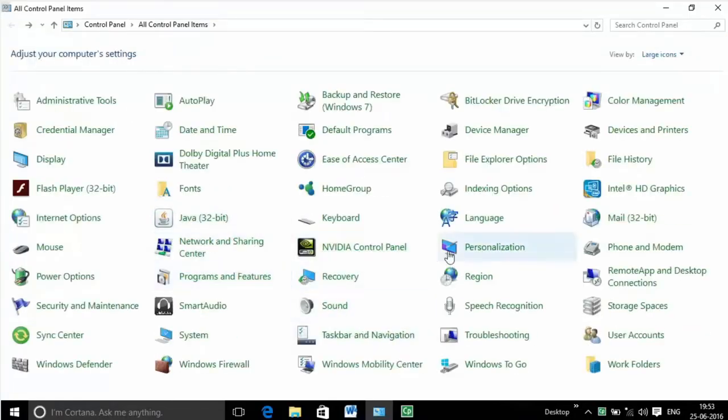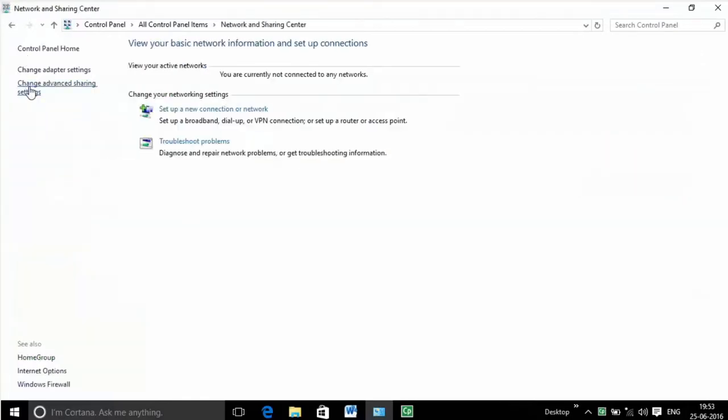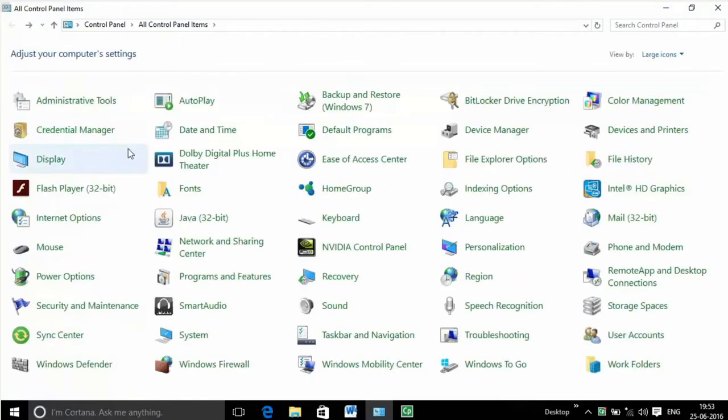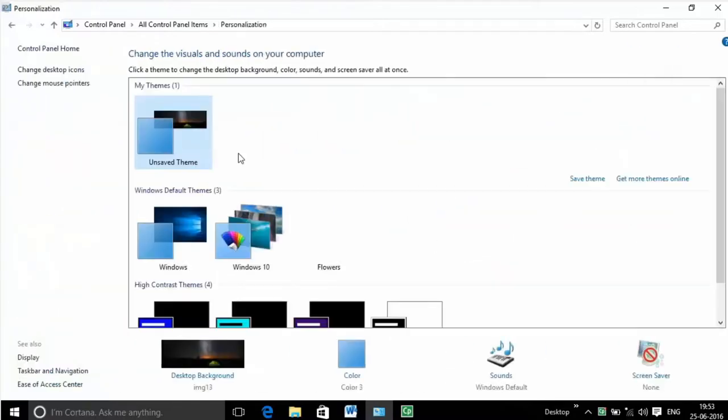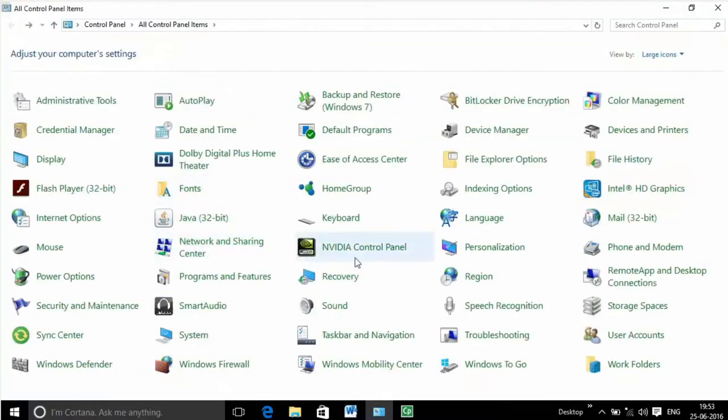Network and Internet, modify local network, Internet or sharing options. Appearance and personalization, tweak screen resolution and fonts. Hardware and sound, Device Manager and system sounds menu.